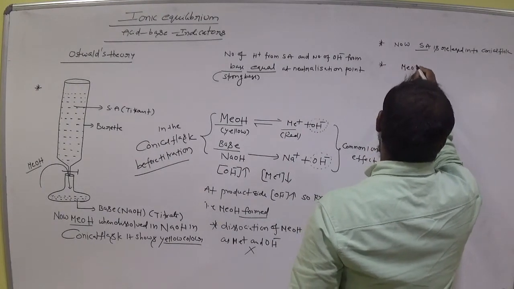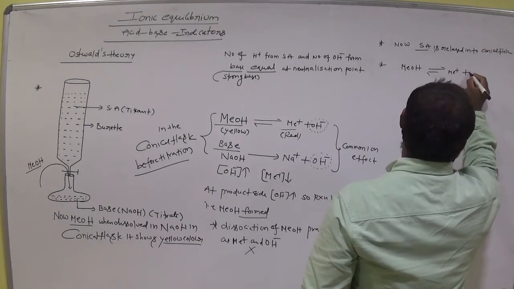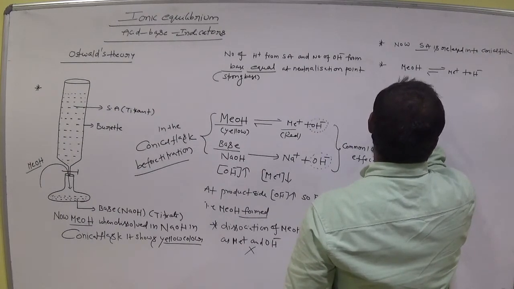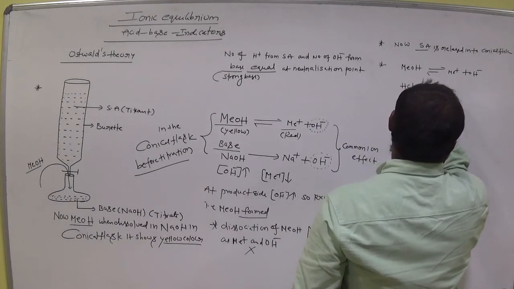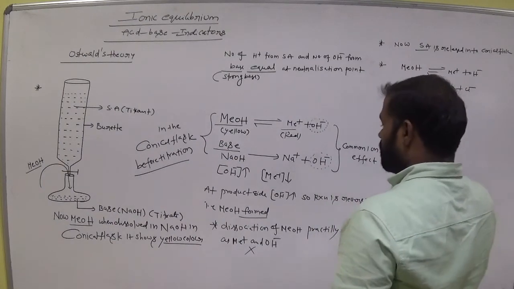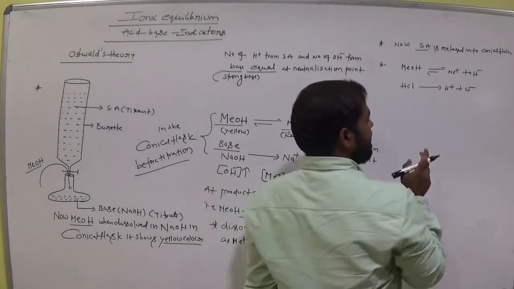Now MEOH is there, Me plus and OH minus, and acid means, suppose HCl, strong acid, direct reaction, H plus and Cl minus. Clear? H plus and Cl minus.